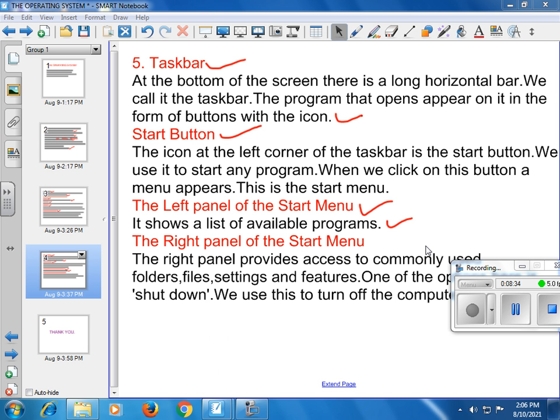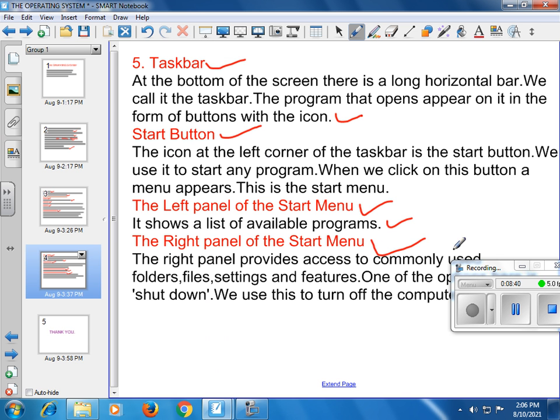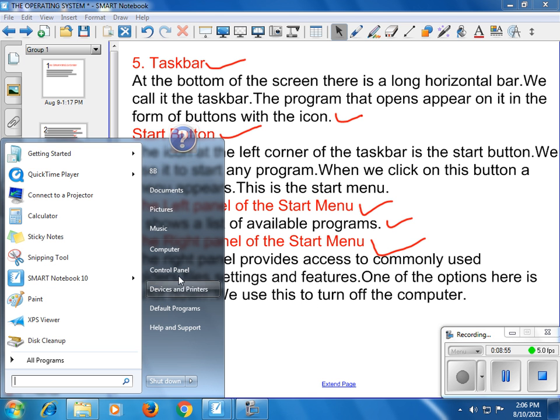Next is right panel of the start menu. The right panel provides access to commonly used folders, files, settings and features. One of the options here is shutdown. We use this to turn off the computer. See here, this is the right panel of the start menu.